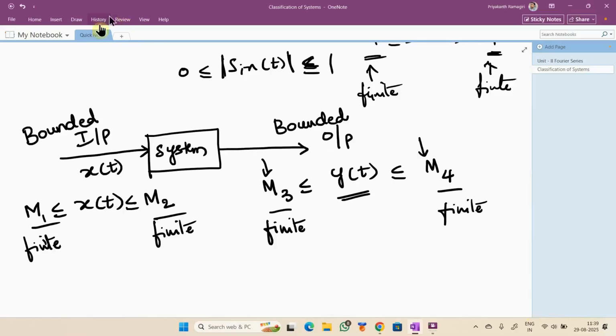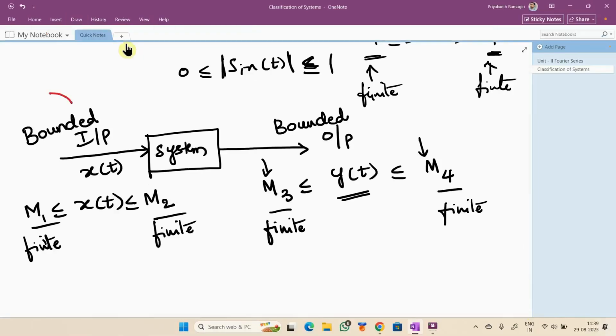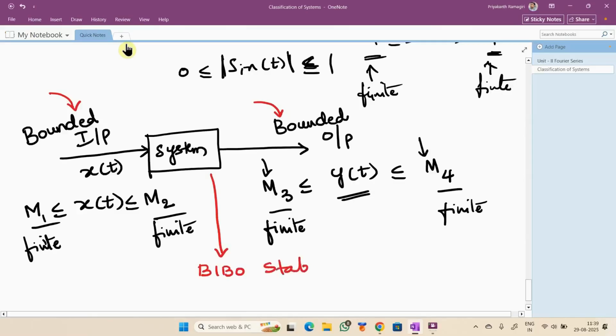So if for an applied bounded input the output obtained is bounded, then this system satisfies the condition of BIBO stability. Got it?